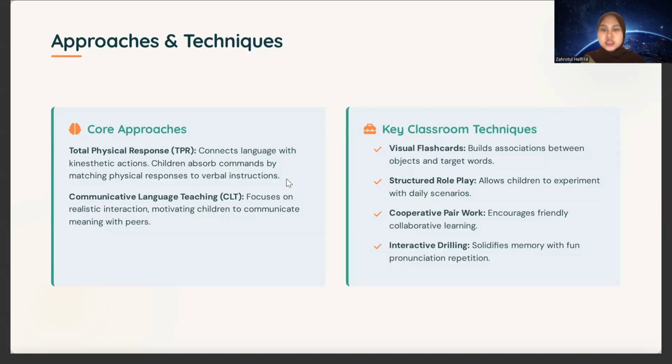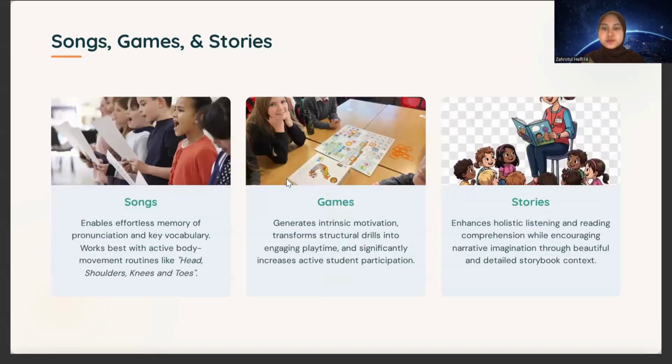Okay. And then the next is cooperative peer work, encouraging friendly collaborative learning, and interactive drilling solidifies memory with fun pronunciation repetition. Songs, games, and stories. Okay, the first one is song.